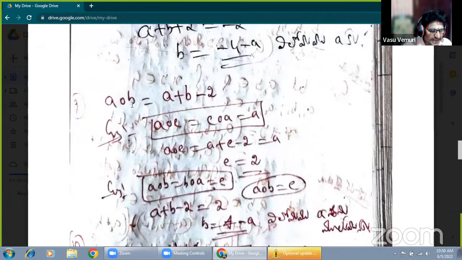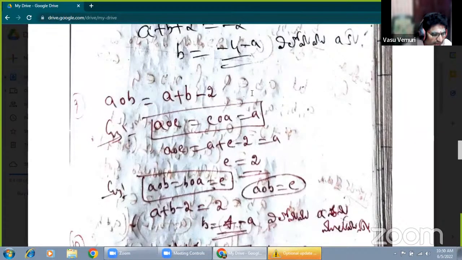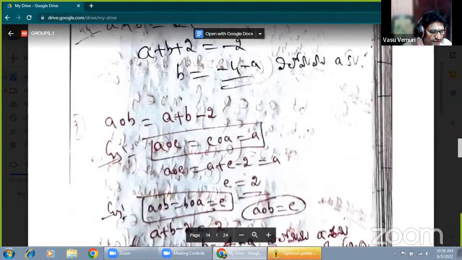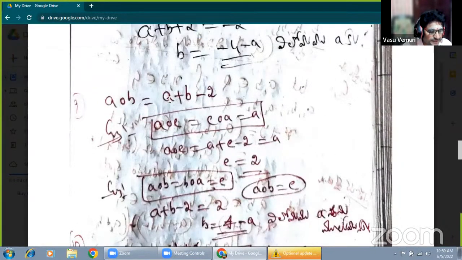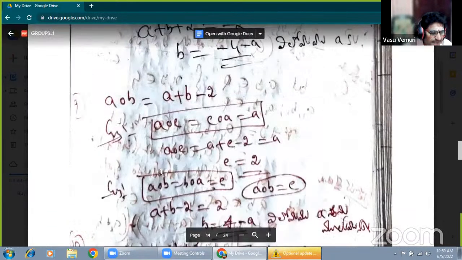Suppose in sometimes A circle B equal to A plus B minus 2 is there. What is the identity element? A circle E equal to A, that is A plus E minus 2 equal to A. Therefore, E equal to 2 is there, plus 2 is there. Identity element is plus 2. When A circle B equal to A plus B minus 2, identity element is plus 2. Suppose A plus B plus 2 is there, identity element is minus 2. That's enough. Okay. Now, that is also in the same part.